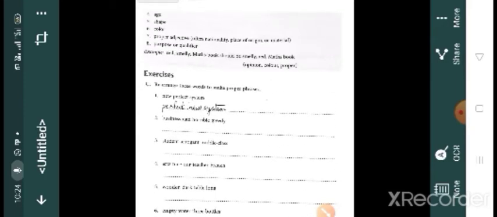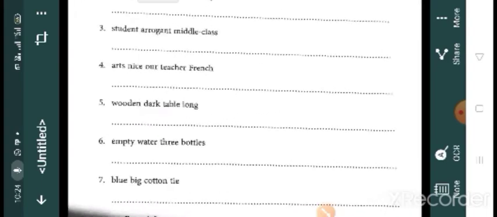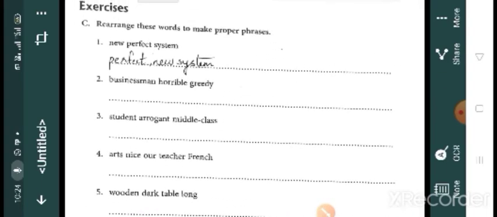Then if shape is there, then it should be second. Then if purpose or qualifier is there, what is the purpose or for which purpose it's used, you have to use that as the last one. Okay. So one example is given there. Rearrange these words to make proper phrases.